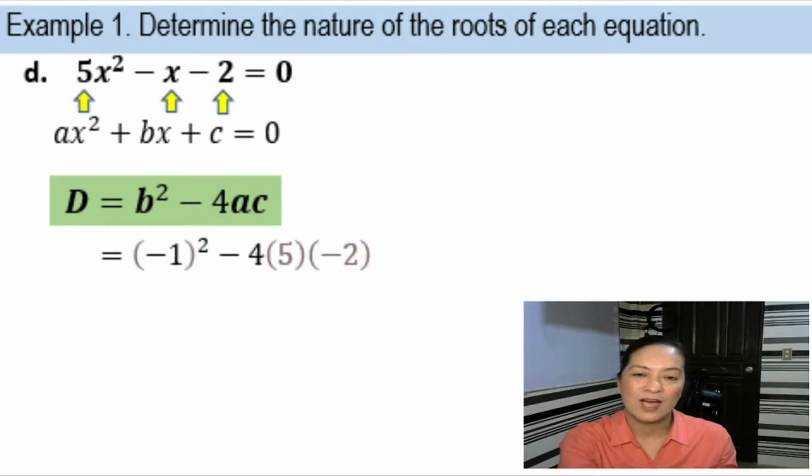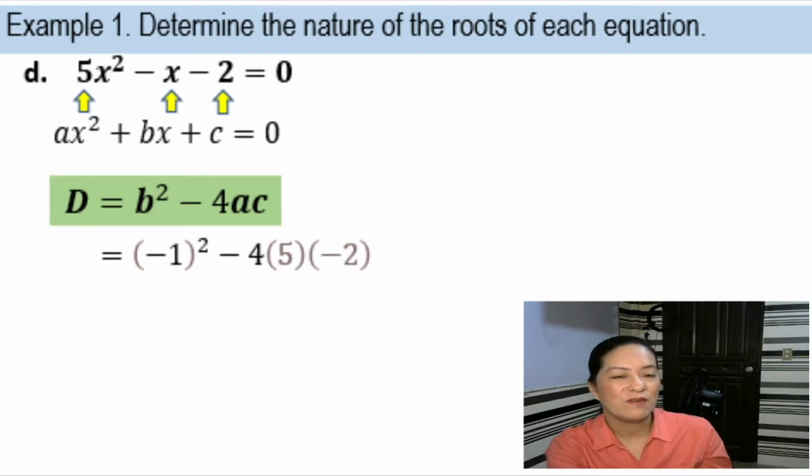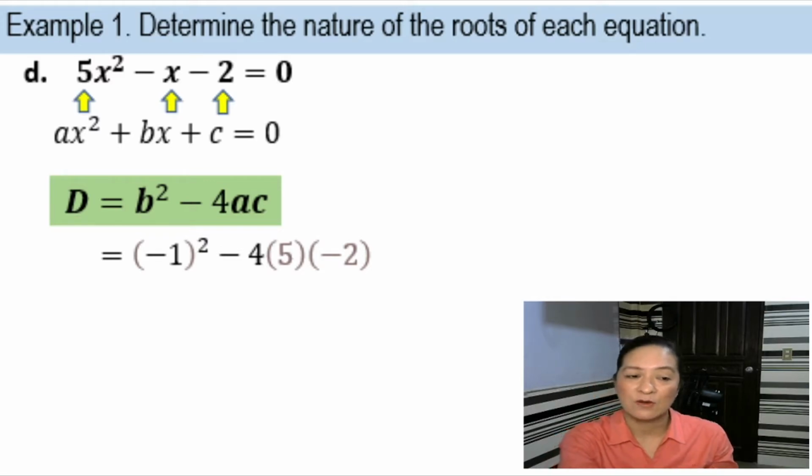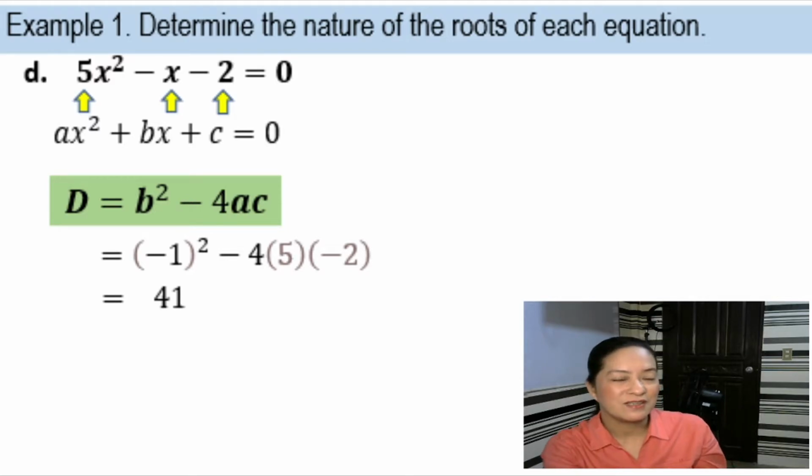So negative 1 quantity squared minus 4 times 5 times negative 2. Okay? So 4 times 5 is 20 times negative 2 is negative 40. So that is 1 minus negative 40, or simply 1 plus 40, which is 41. Okay, now your d is greater than 0.